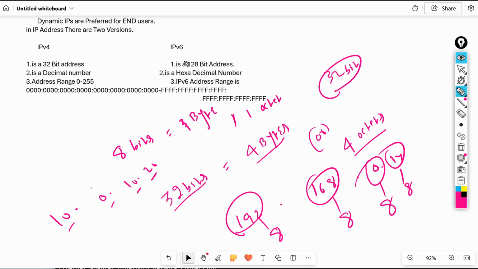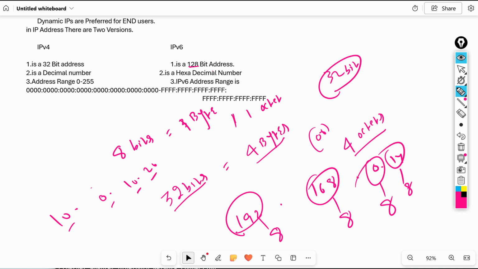So later we will discuss IPv6. Don't think about IPv6 now. Just understand IPv4 first. IPv4 is very easy to understand. If you understand IPv4 perfectly, then we can understand IPv6 easily, because IPv6 is a hexadecimal number and it is a 128-bit address. It is a very lengthy address. We can't understand it easily at first, right?